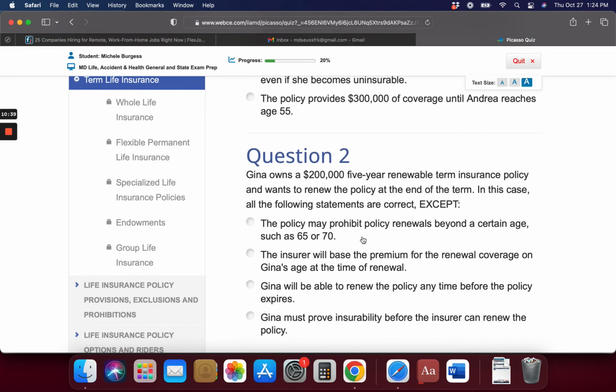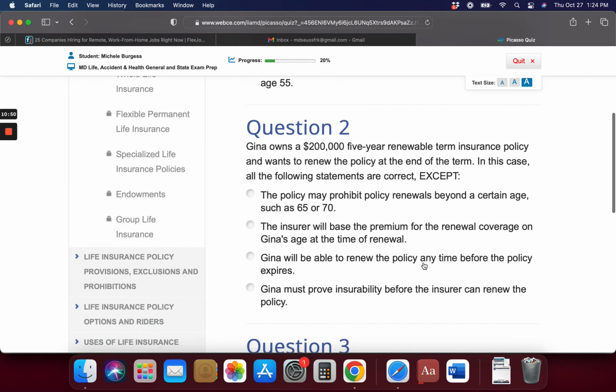Gina owns a $200,000 5-year renewable term, and she wants to renew at the end of the term. In this case, all the following are true except, it doesn't say how old she is. Must prove insurability. Let's see, perhaps. Except any time before it expires. I want to say this one.